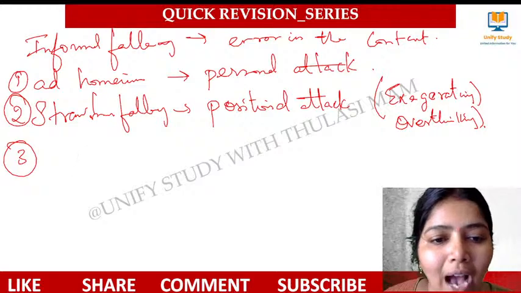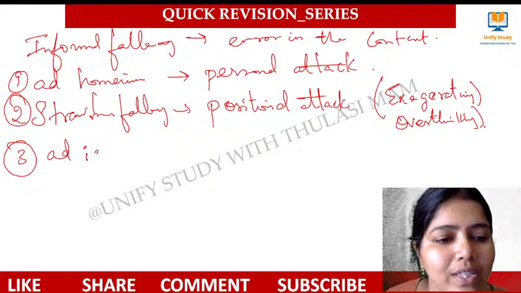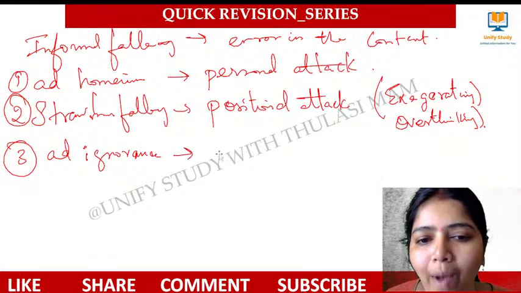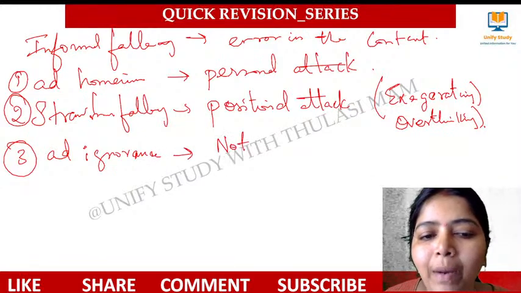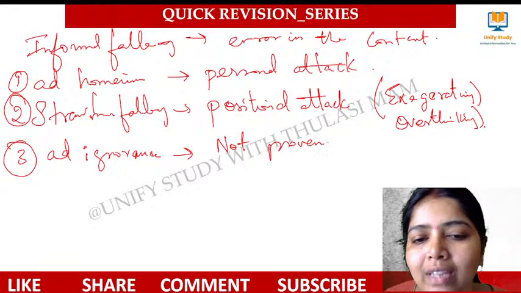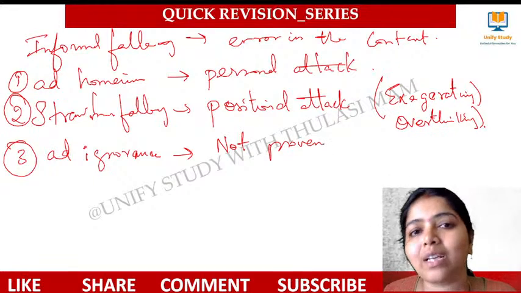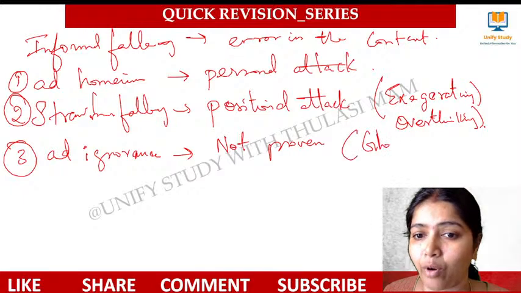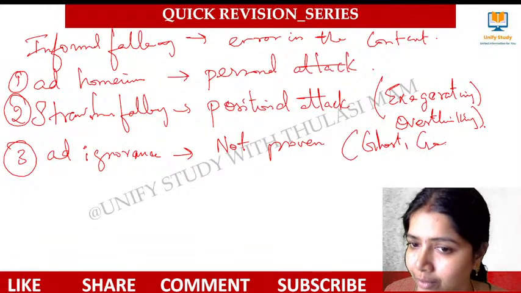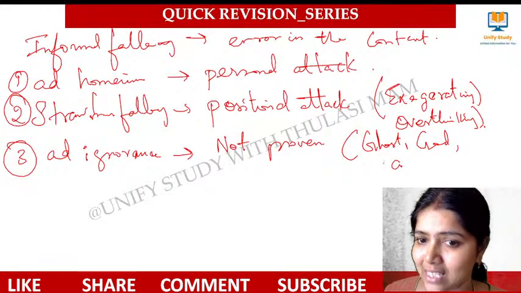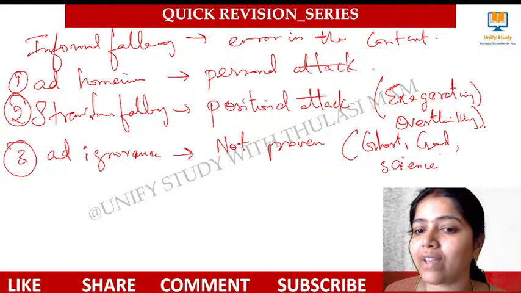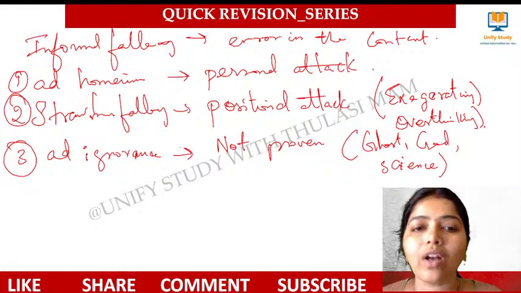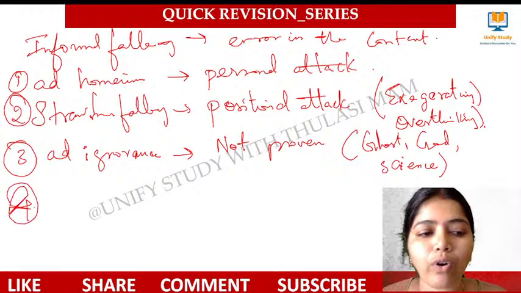The third one is ad ignorantiam. For this, there may not be any proof of it happening, not proven, right? But we tell that this thing cannot be said to be true or said to be false, and that we call ad ignorance. For this, we can take the example of ghost, God, signs. There are some signs which have not been proven, so we cannot say that it does not exist because of not being proven, right? That is called ad ignorance. Then the fourth one is what?